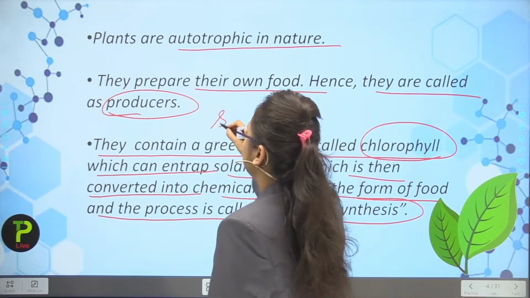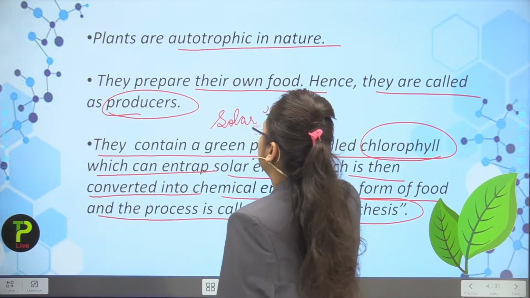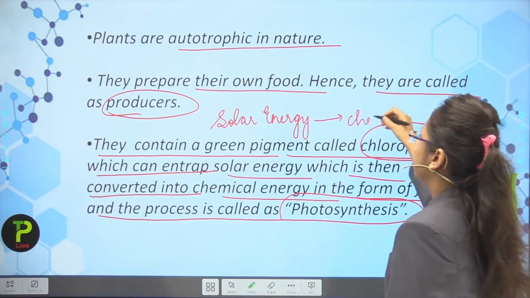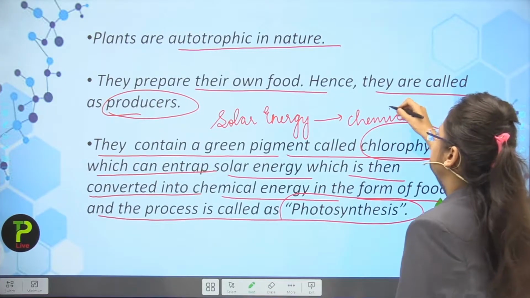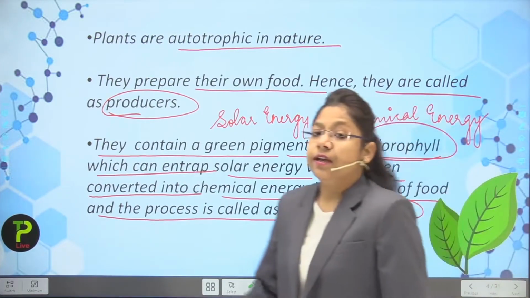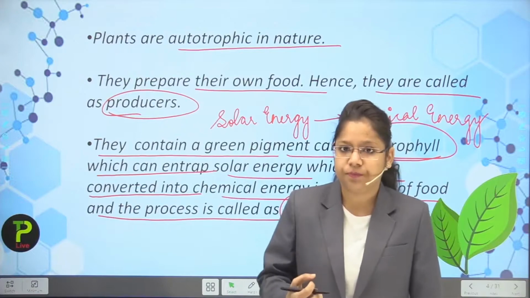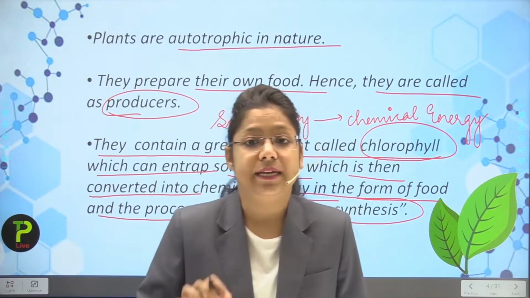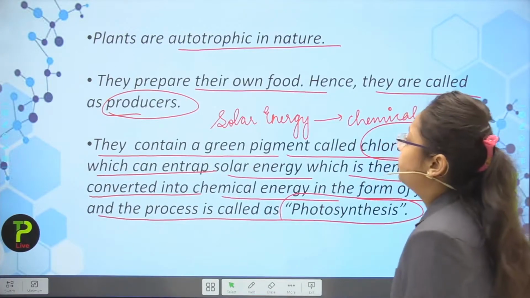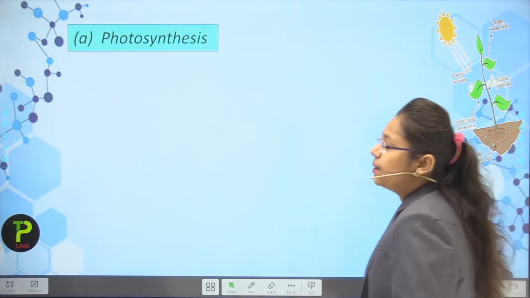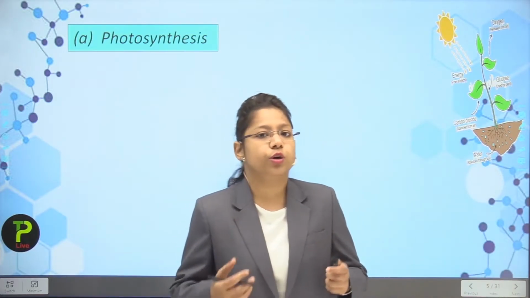So the solar energy gets converted into chemical energy, some kind of substance is formed, and the whole process is known as the photosynthesis process. Now I am moving to the next slide, so we will learn more about photosynthesis.